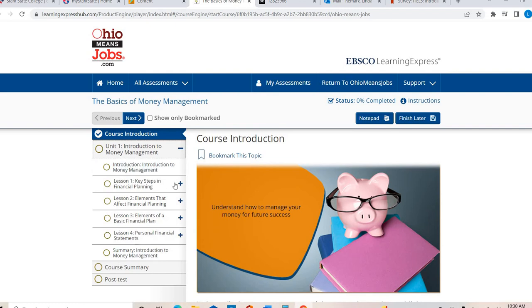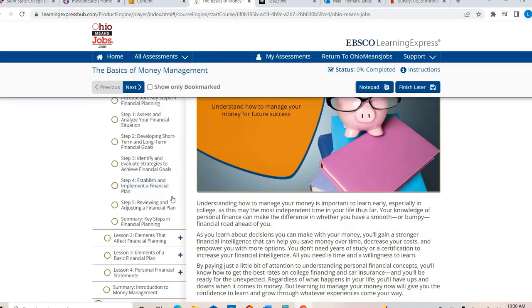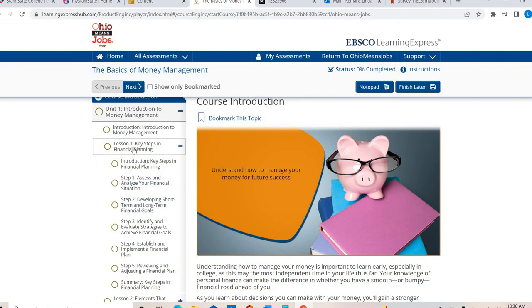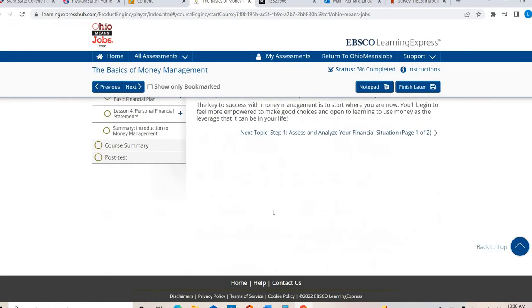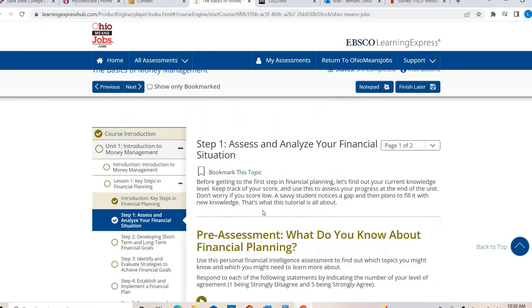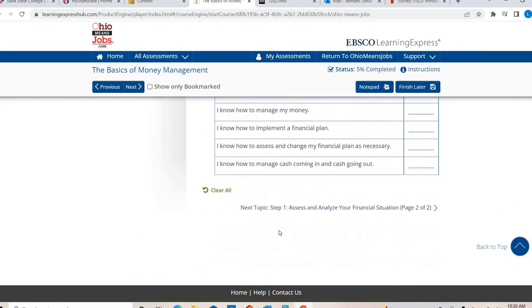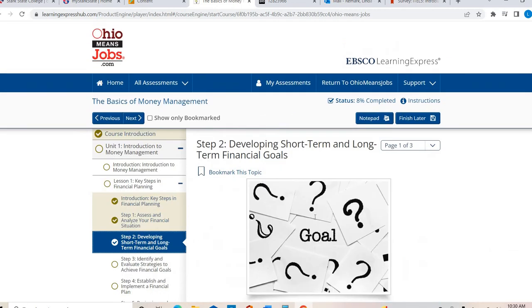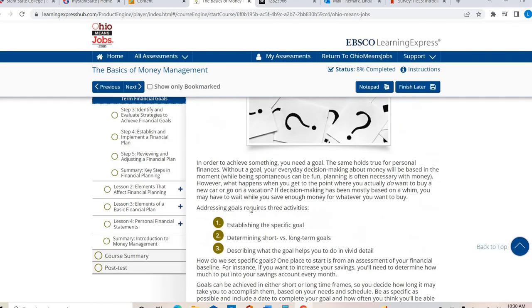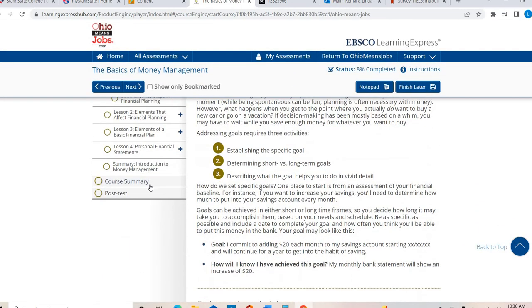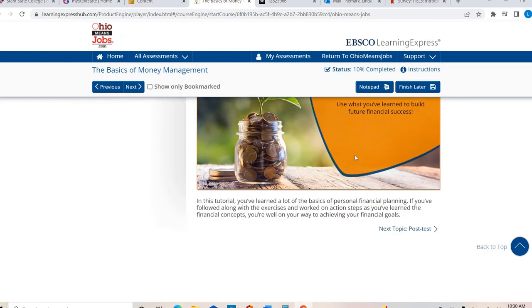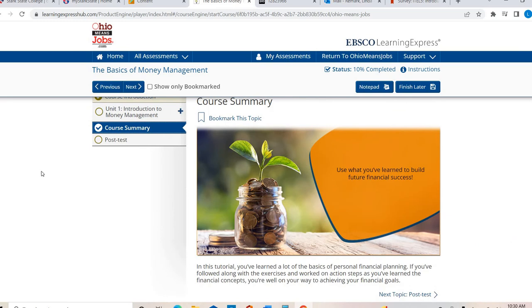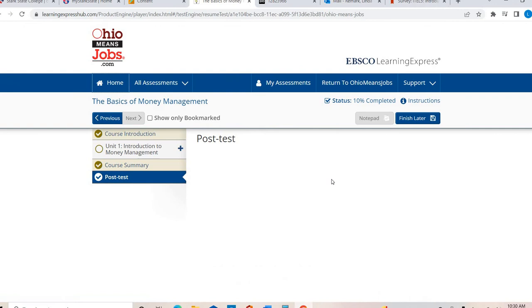Now, I know it looks like a lot because each of these click down into subgroups, but if you look, it's so quick. So here's this page. Next topic. So it's not terribly long information. So you're going to spend some time in each of these sections, and then when you're all the way done, there's a course summary that's going to help you go through, like a tutorial. So you'll click in there, and you're going to take a post test.